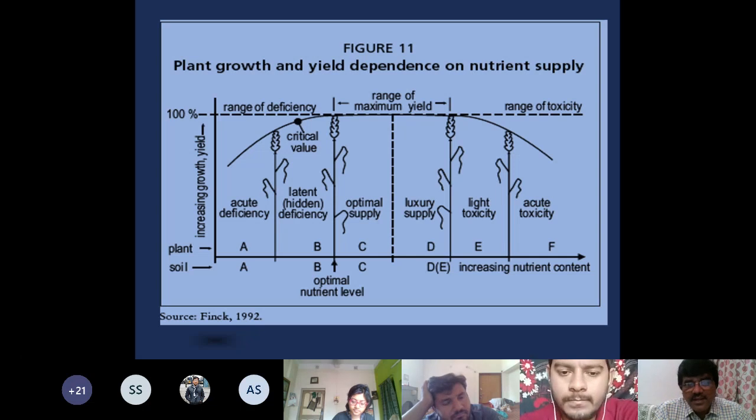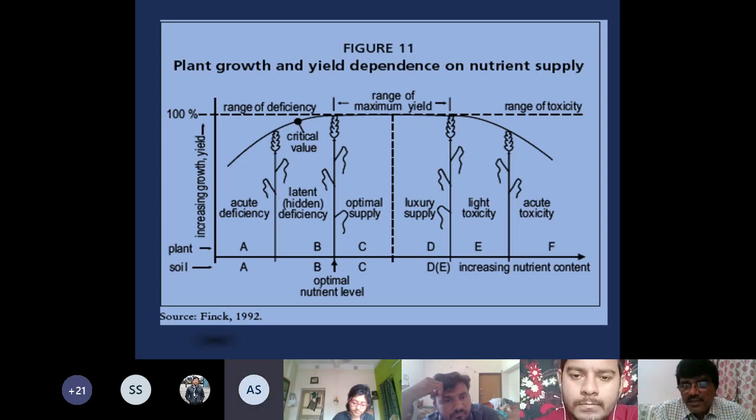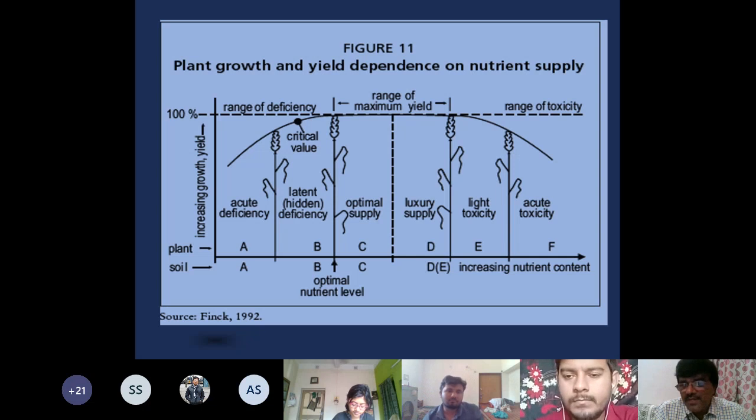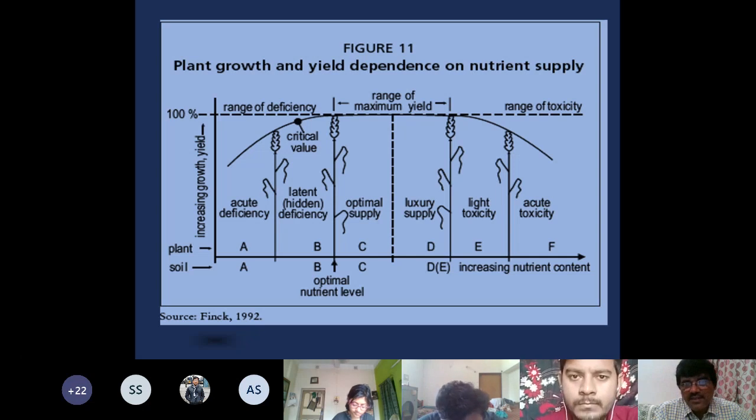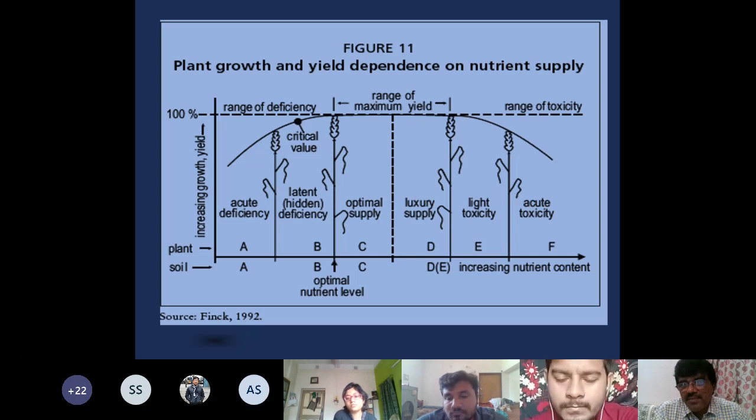I repeat, the concentration of a particular nutrient in plant and soil where you have 90% of the maximum possible yield in terms of growth is known as the critical concentration in plant or in soil for deficiency. This is the critical concentration for deficiency. Then if you go beyond this critical concentration and further increase, it will be optimum supply where you get maximum growth.